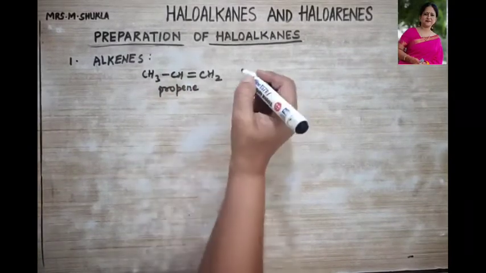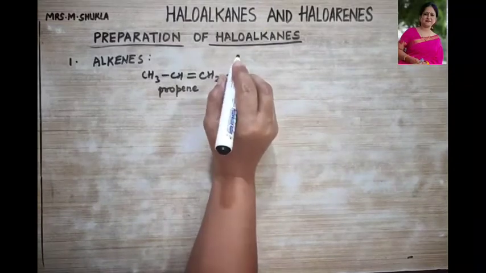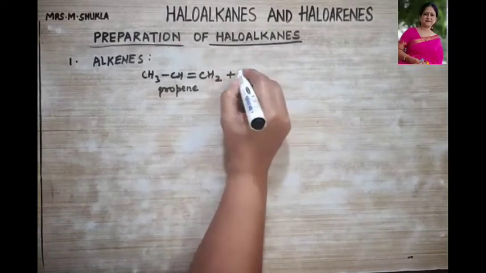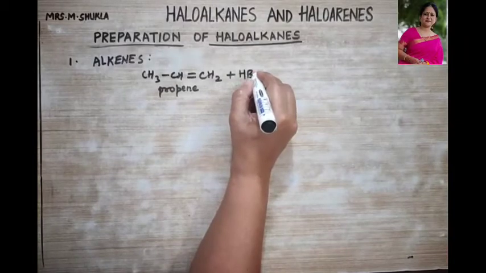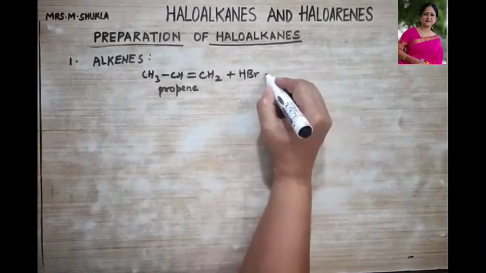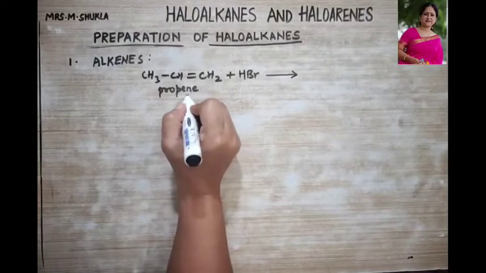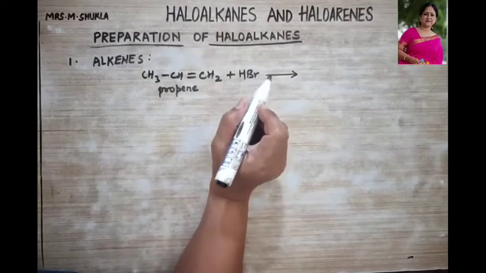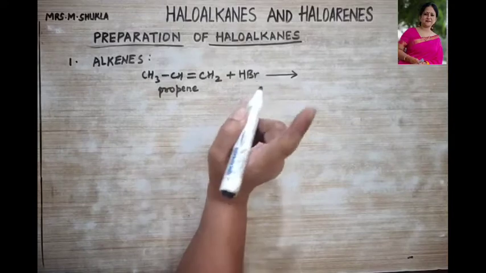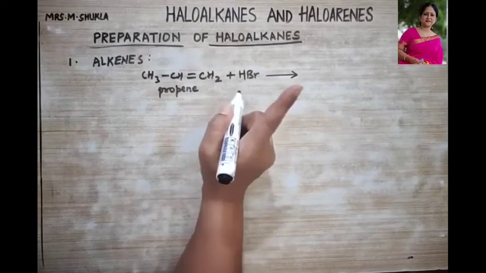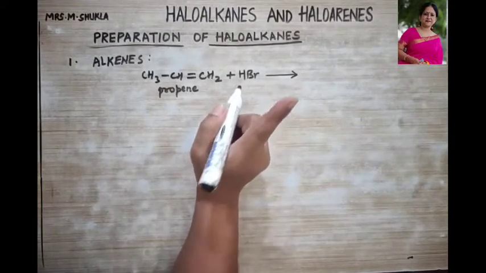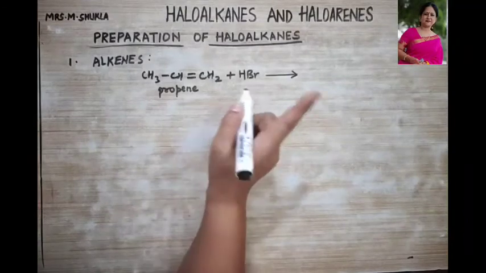This propene, when it is treated with halogen acid, so let it be treated with HBr. Whenever this unsymmetrical alkene is treated with halogen acid, it will undergo addition reaction, right? And it will follow Markovnikov's rule.